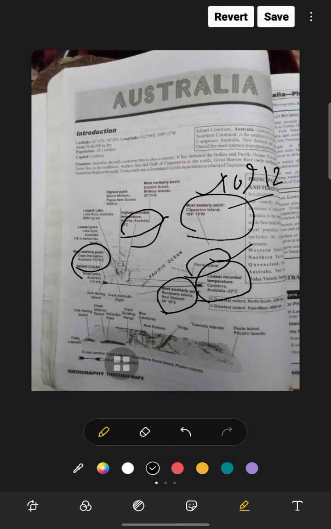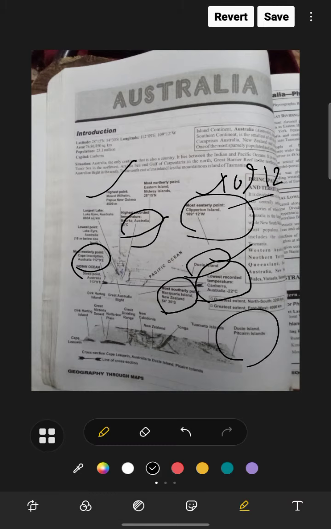The highest mountain point is in Papua New Guinea. The highest point is Mount Wilhelm, which is in Papua New Guinea. The most northerly point is Midway Island. Now there is a cross section, which includes Ducie Island, Pitcairn Island, Tonga, New Zealand, New Caledonia, the Great Dividing Range, the Nullarbor Plain, the Great Victoria Desert, and Dirk Hartog Island. Some islands in the cross section.